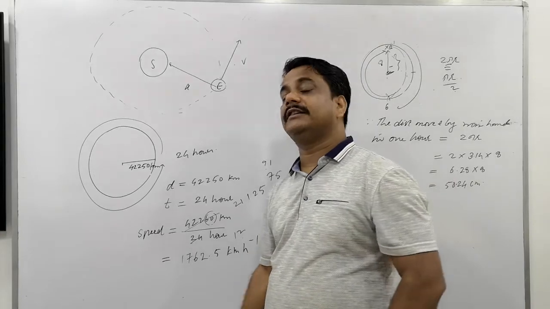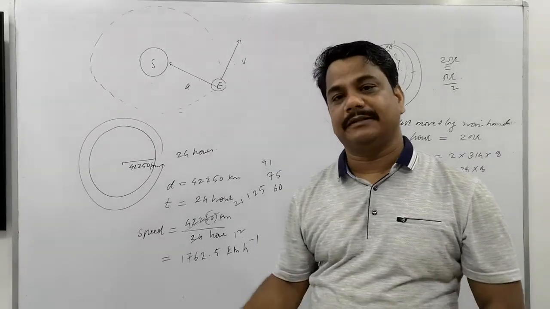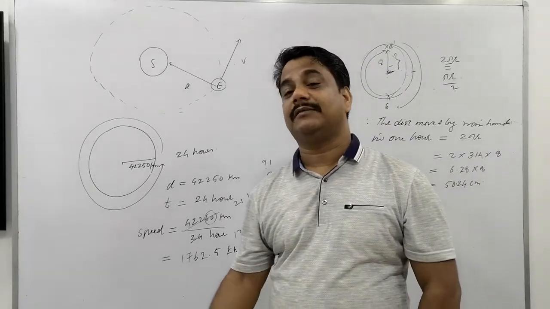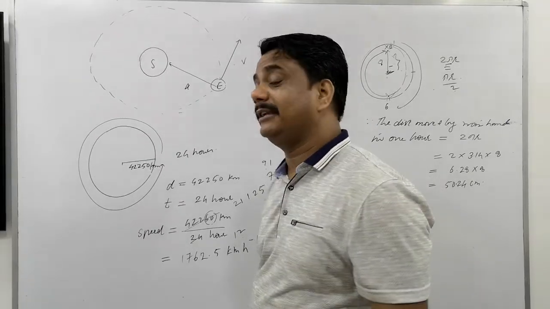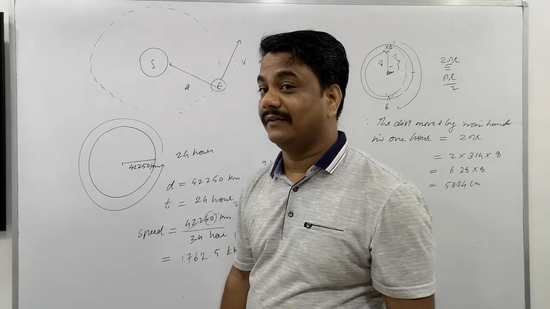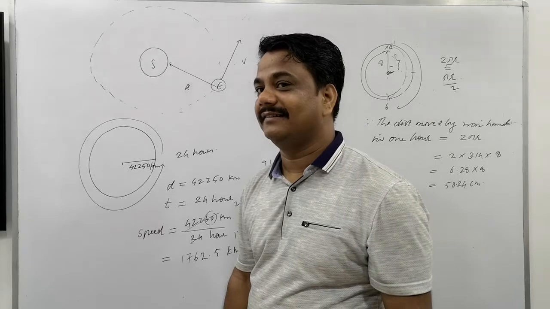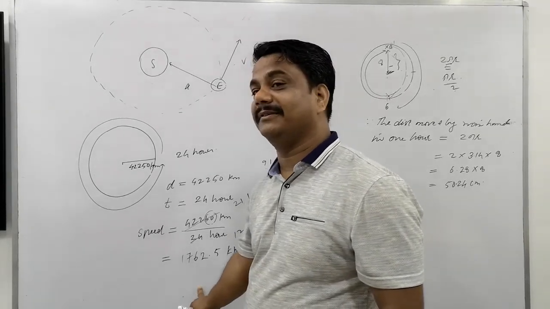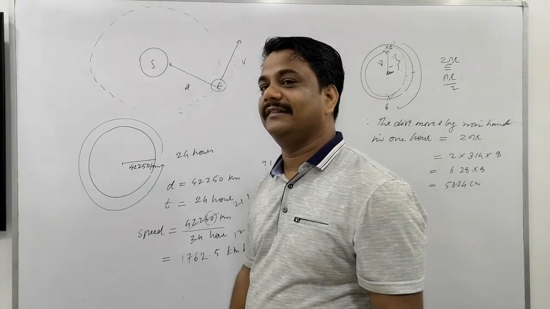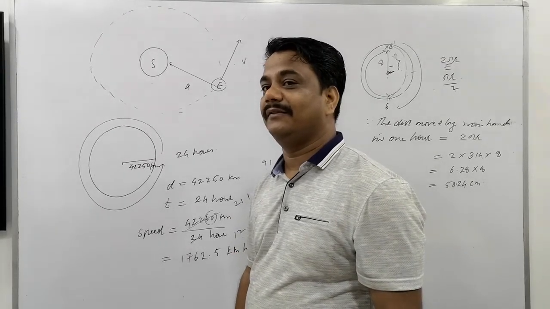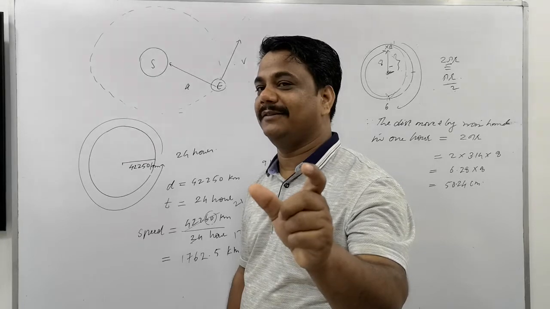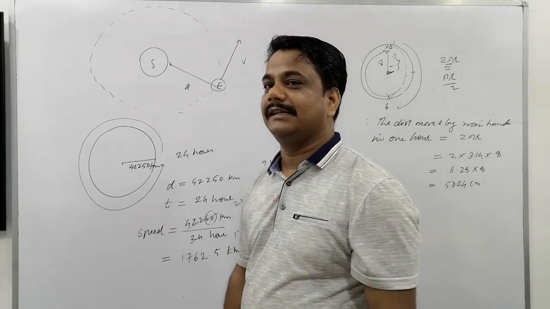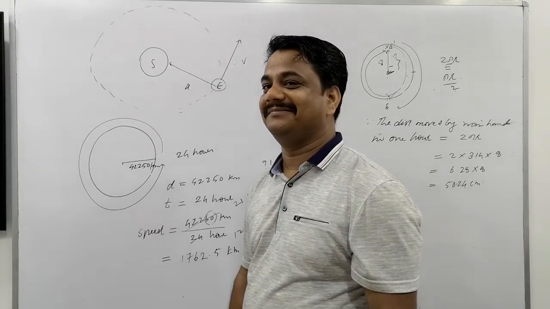You can convert this into meter per second. What is the method to convert into meter per second? Multiplying by 1000.